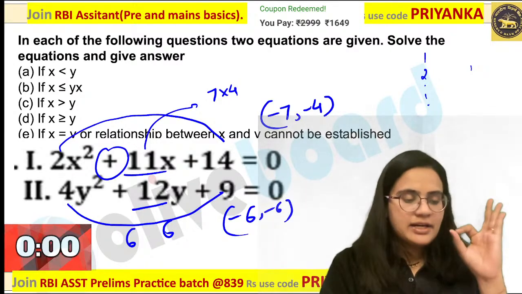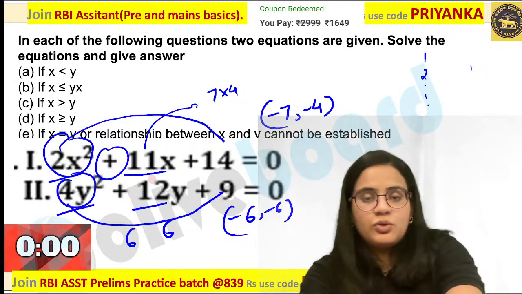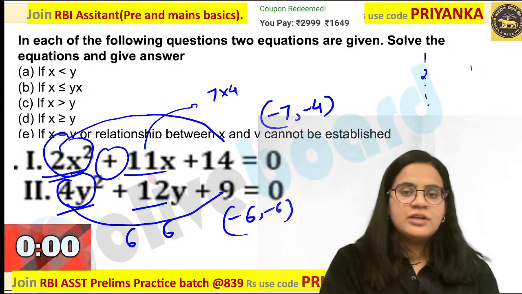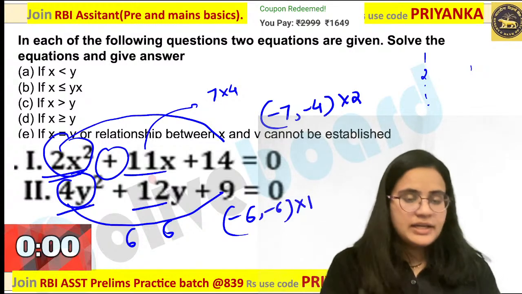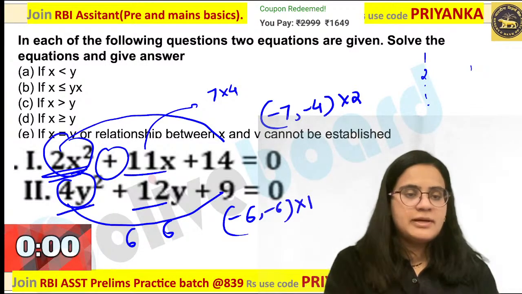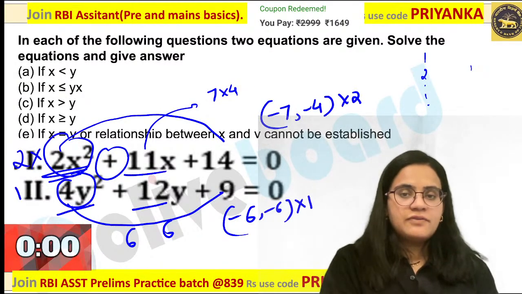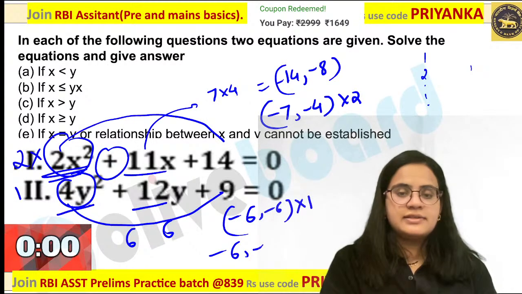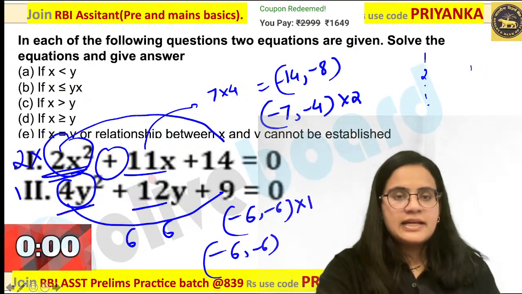Are you getting it? Now as I told you, whenever coefficients are different, what you have to do? Take the LCM of 2 and 4 over here. So what will you get from this? Here the first one you have to multiply by 2. The second one you have to multiply by 1. Are you getting it? In the first coefficient you have to make both of them 4. So multiply the first one by 2, the second one by 1 over here. So what will you get from this? This will become minus 14 comma minus 8 and this will become minus 6 comma minus 6 over here. Everybody is getting this part?